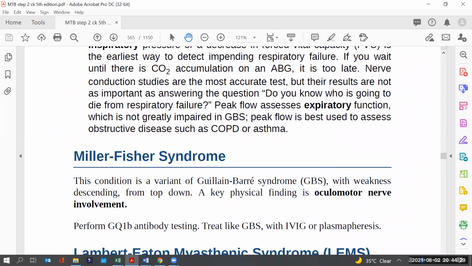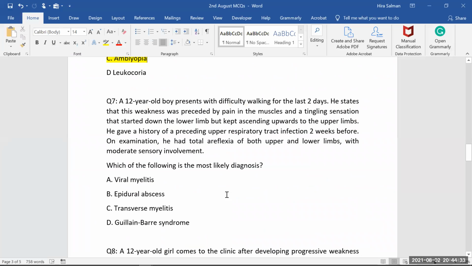Okay, so now we'll go for the questions. Here the question is saying a 12-year-old boy presents with difficulty walking for the last 2 days. So walking is impaired in a 12-year-old boy. He stated that his weakness was preceded by pain in the muscle and tingling sensation. So first he was having pain, then tingling sensation, and then difficulty in walking. Then it started in the lower limb but kept ascending upward to the upper limbs.